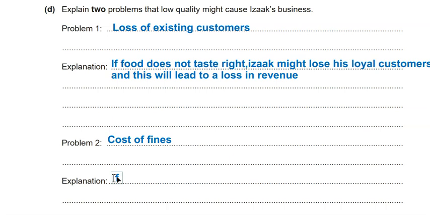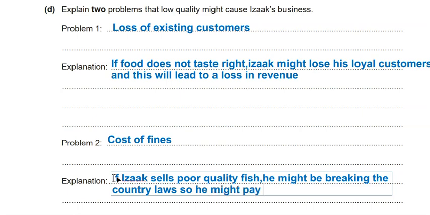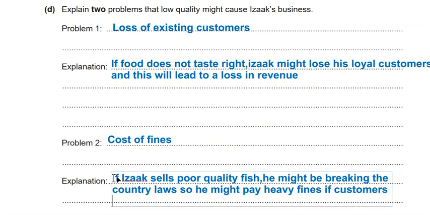That's why: if Isaac sells poor quality fish, he might be breaking the country's laws, so he might pay heavy fines if, for example, customers complain.